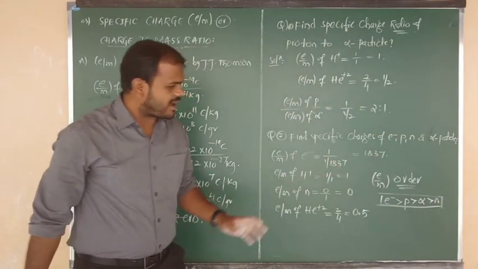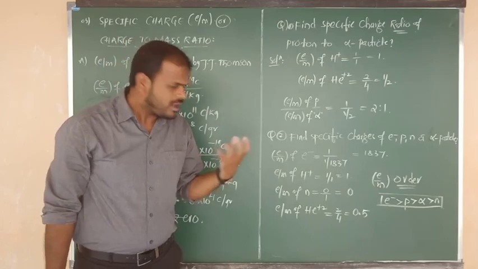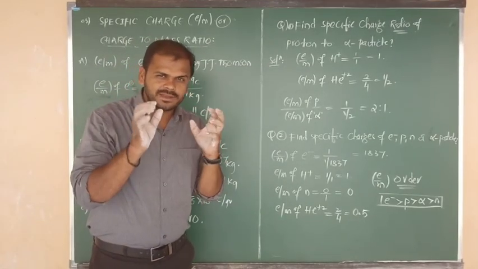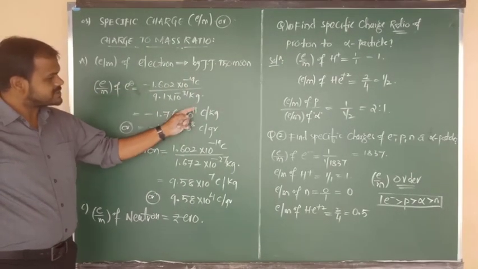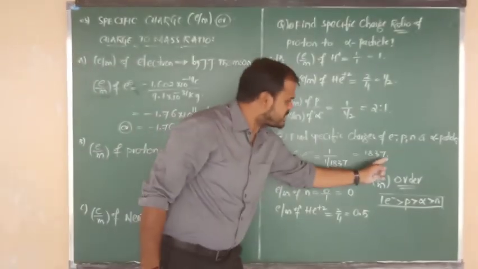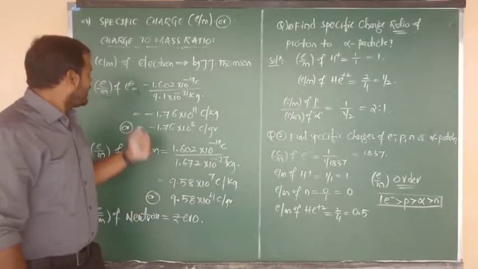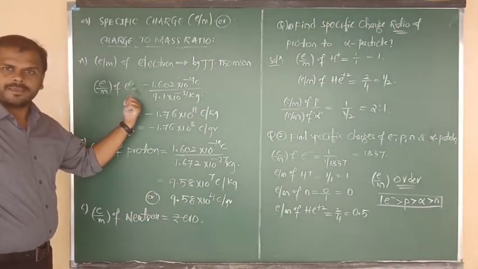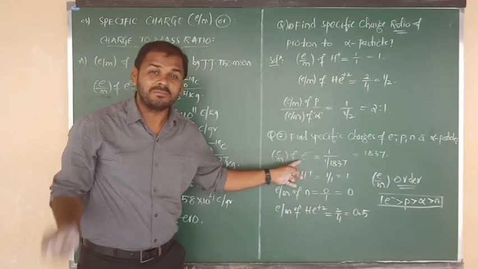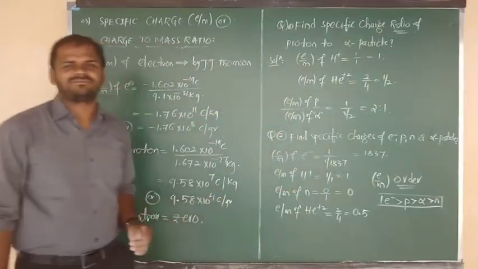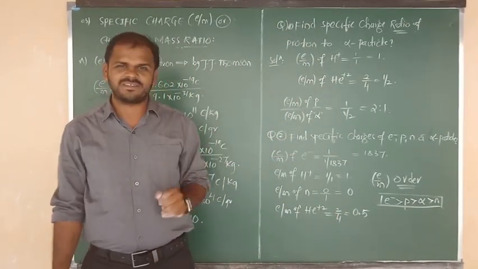This is the order of specific charge, or E by M order, of the given 4 particles. Now you may have a doubt here, listen carefully. The doubt is: sir, here you have given the specific charge of electron as 1.76 into 10 to the power of 11, and here the specific charge of electron is 1837. Sir, you have given two values. Yes, both are correct, because this is the specific charge of electron by taking absolute charge and absolute mass, but here the specific charge of electron we are getting by taking relative charge and relative mass. So this is the data completely by taking relative charge and relative mass values. I hope you understand this clearly.